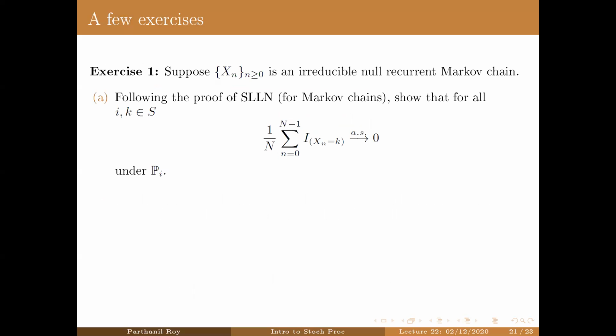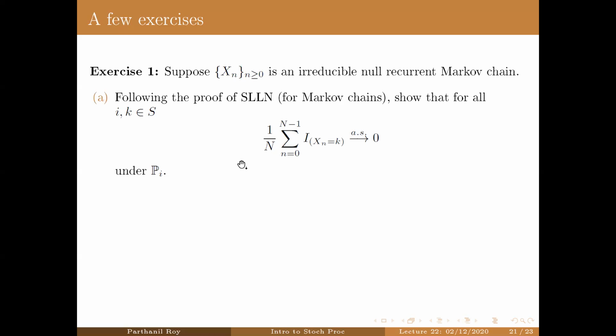So far we have been dealing with irreducible and positive recurrent Markov chains. Now suppose you have an irreducible and null recurrent Markov chain. Following the proof of the strong law of large numbers for Markov chains, show that starting from any state i, the proportion of visits to the state k, for any state k, converges almost surely to 0 under each P_i.